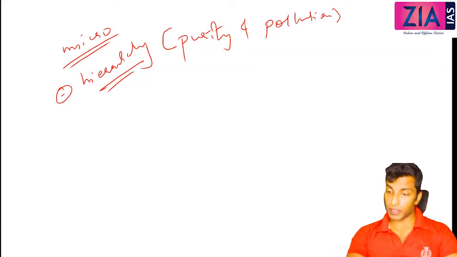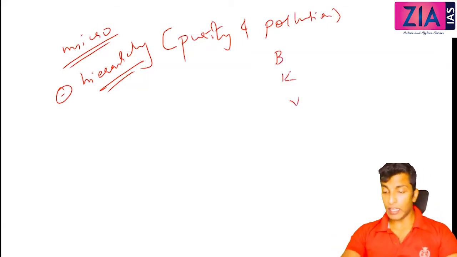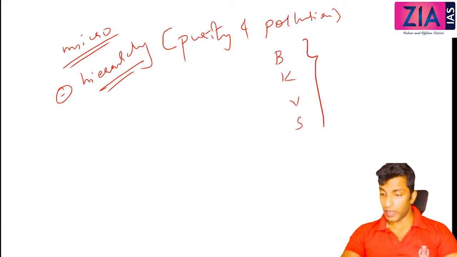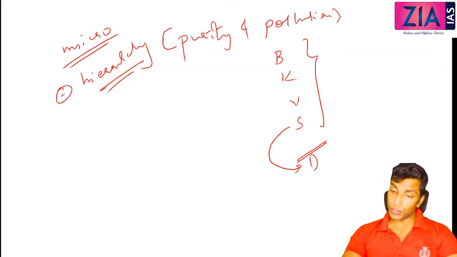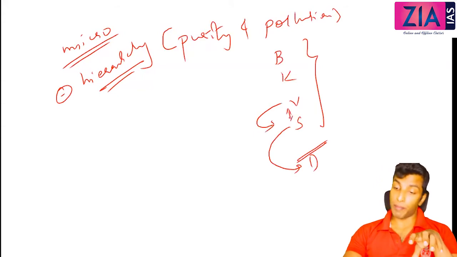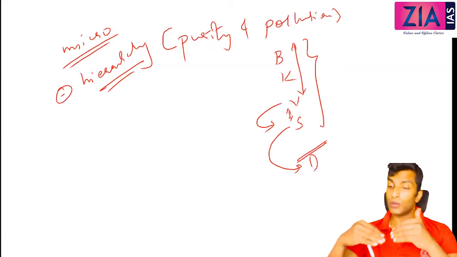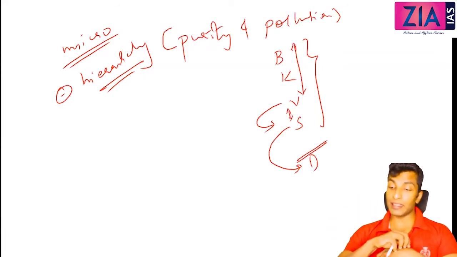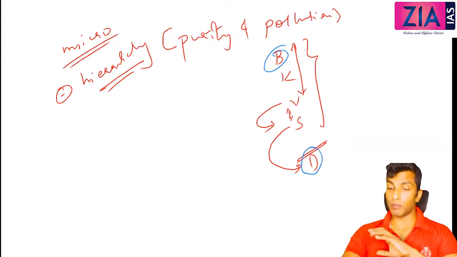So Brahmin, Kshatriya, Vaishya, Shudra: this is a hierarchy which is maintained. Dalits are the untouchables. Shudras consider Dalits untouchable. Similarly, Vaishyas maintain a sense of distance from Shudras, and Brahmins maintain a sense of distance from Vaishyas also. Like this, as you go above in the order, they maintain a sense of distance. So who is more pure? The Brahmins. Who is more polluted? The Dalits. So this is based on purity and pollution.